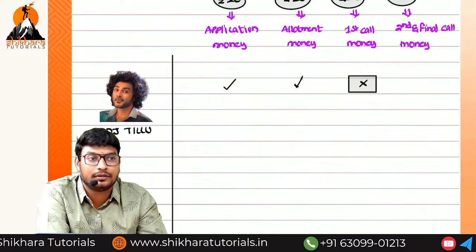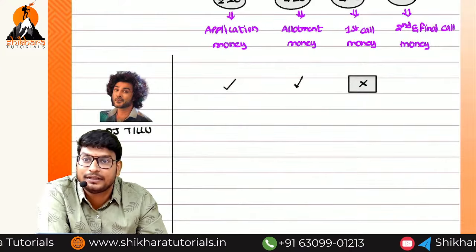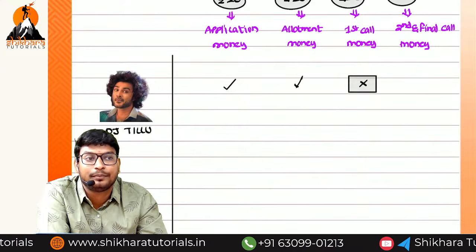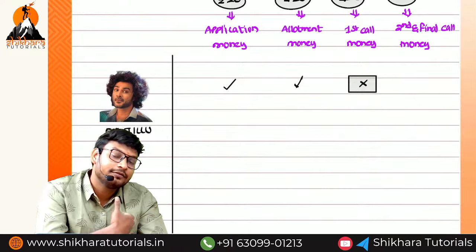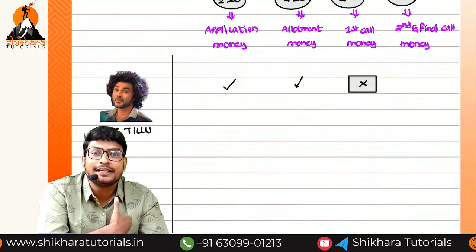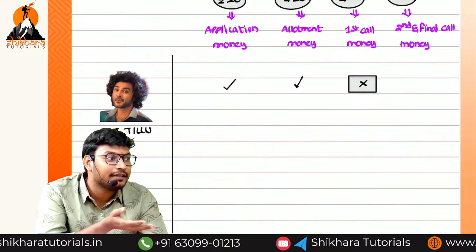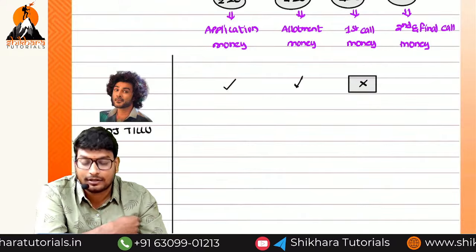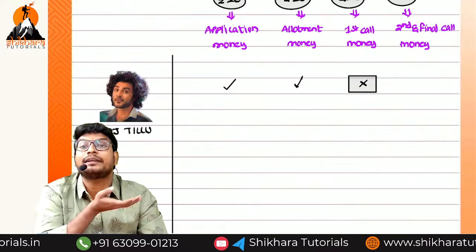Arrear means not received. For example, if you take any engineering college, how many backlogs, how many arrears will be there, they will ask. Arrear means completed or not completed? Not completed. Even though you are having arrears, you can go to the next year. So arrears means not completed. Here, not received.